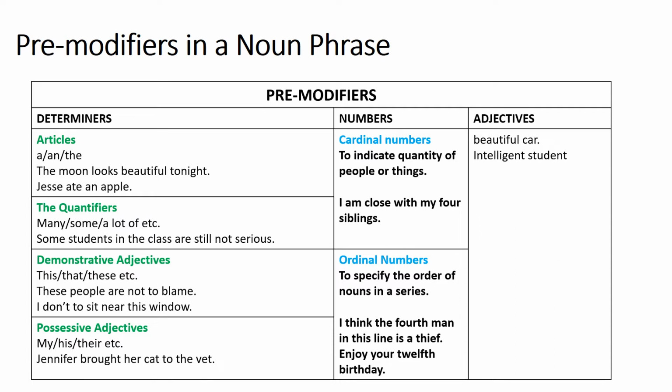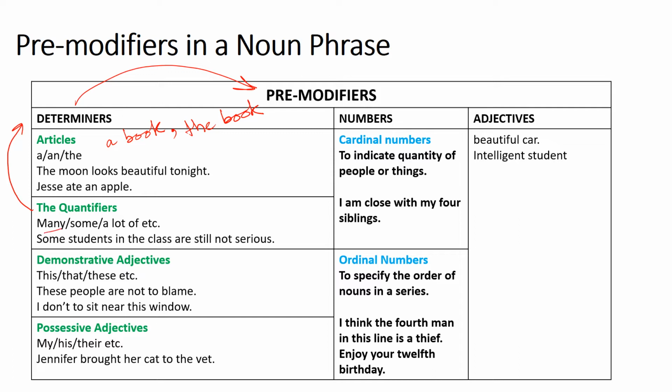What exactly is the definition of a determiner? A determiner is a word that modifies or describes, or I can say introduces a noun, and determiners can be used to clarify what a noun refers to. Okay. For example, if I say a book, it means that I'm talking about an ordinary book, or when I say the book. So this is the power of the determiners, right? Okay ji. Quantifiers signify the quantity, so quantifiers are also determiners, and determiners are always pre-modifiers.